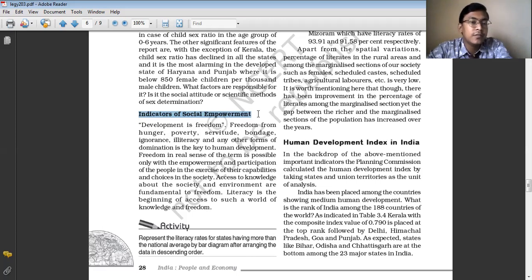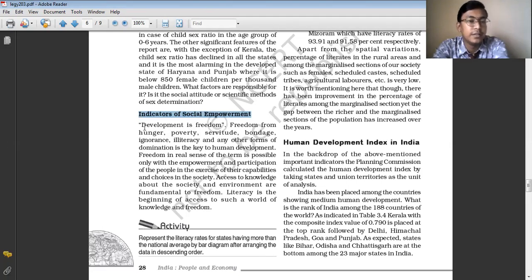In rural society you will see that females basically do not have any scope to take their own decisions. Whether they will go to school or not depends upon the parents. Where they will get married depends upon the parents. What they will do depends upon the parents. Everything is determined by the society. But when a girl is educated, we cannot bind her, because she is becoming knowledgeable and she knows what opportunities she has. So she can take her own decisions. Social empowerment is very important to live a better life.